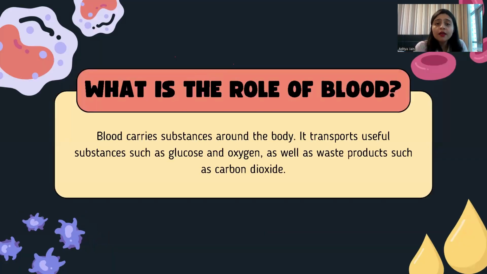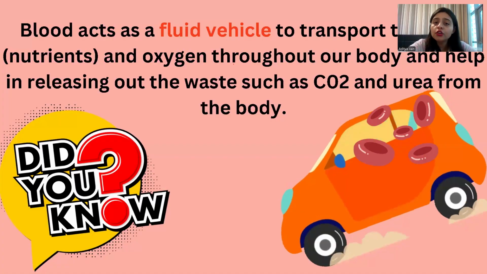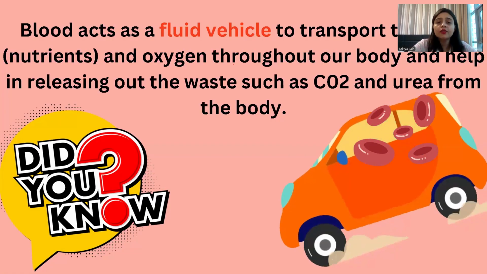All right. What is the role of blood? I already told you that blood carries substances around the body. It transports useful substances such as glucose and oxygen as well as waste products such as carbon dioxide. If there is no blood, the food you have eaten will never be digested. Every system of our body needs blood, because blood is the fluid which is going to pass on all the essential nutrients throughout our body. So I already told you that blood is a fluid vehicle which transports every essential nutrient.